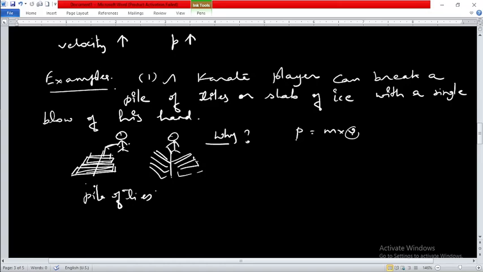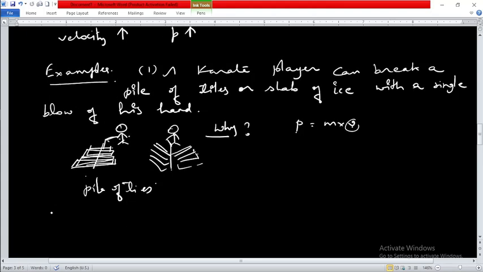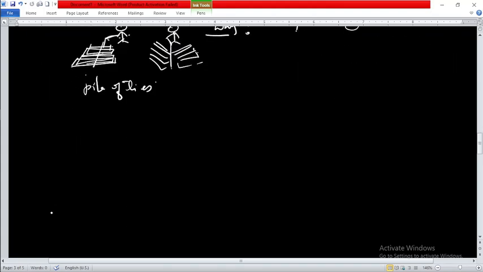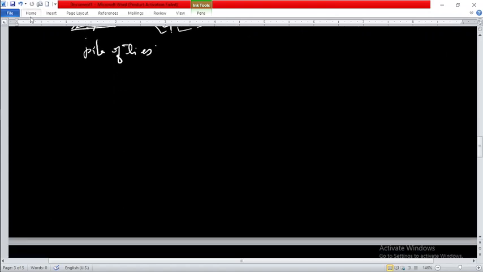Okay, similarly you must have seen that a cricket ball is... See, if you go for another example, just a minute. Let me write the second example over here. We are going to consider another example. Okay, suppose you have not understood. In that case, let me explain it to you with another example.